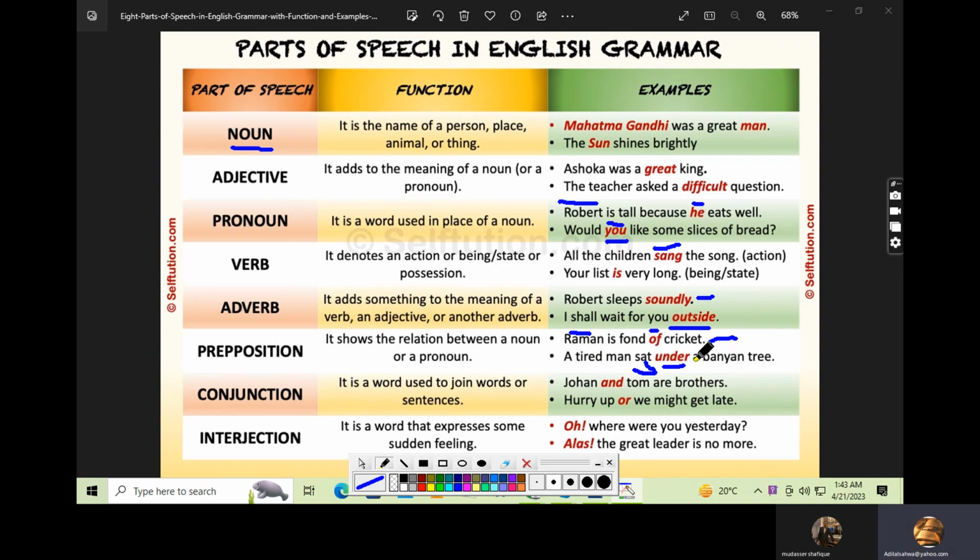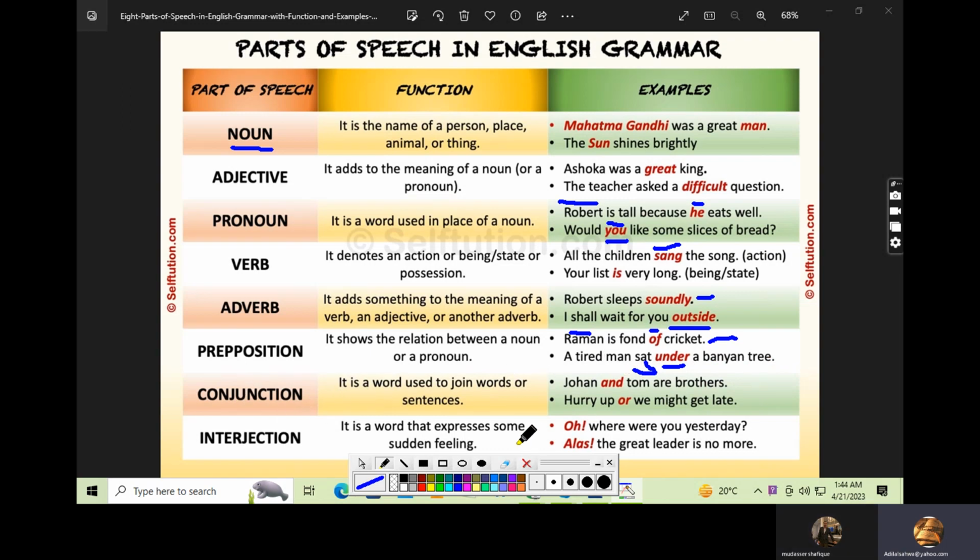Under a tree means somewhere he needs to take a rest, under the tree because trees are shady. We can find shade and take rest there, because if there is sunshine and someone is tired, no one can take rest under the sunshine, so they need some shade. So a tired man sat under a tree, under a banyan tree, under the shade of the banyan tree. We can say this also.